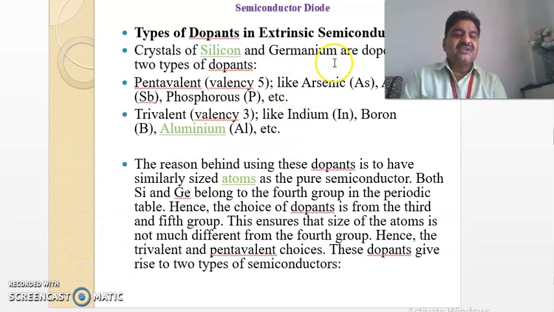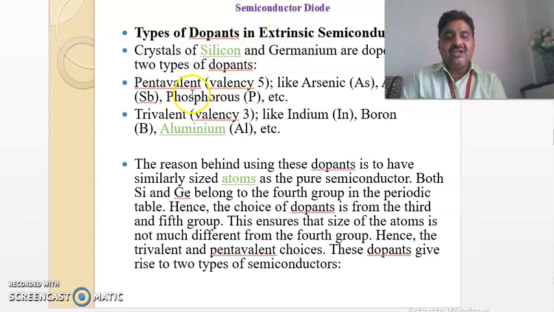Again, types of dopants in extrinsic semiconductors. Crystals of silicon and germanium are doped using two types of dopants: pentavalent ones like arsenic, antimony, phosphorus, etc., and trivalent impurities like indium, boron, aluminum, etc. The reason behind using these dopants is to have similarly sized atoms as the pure semiconductor.